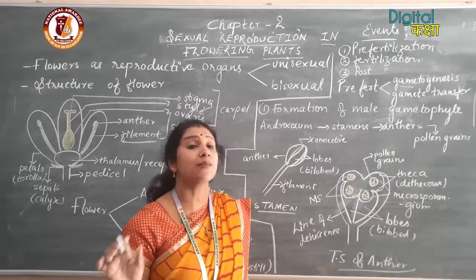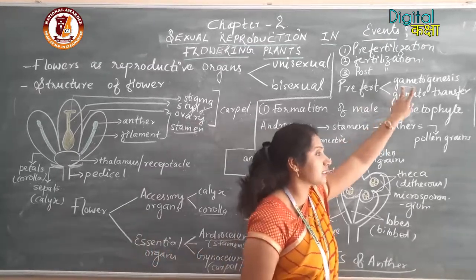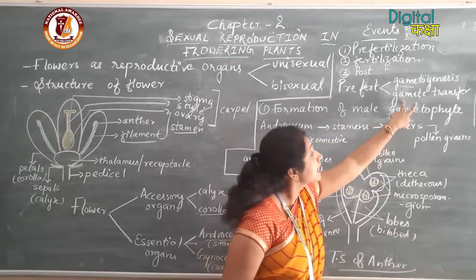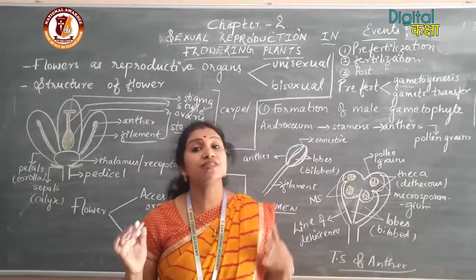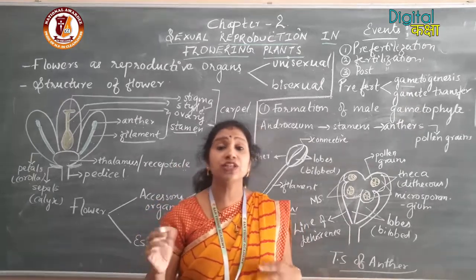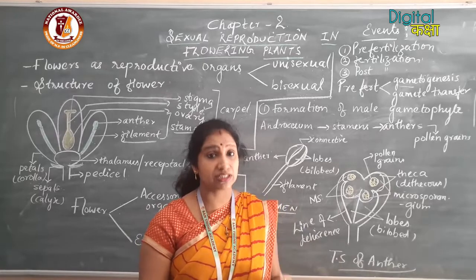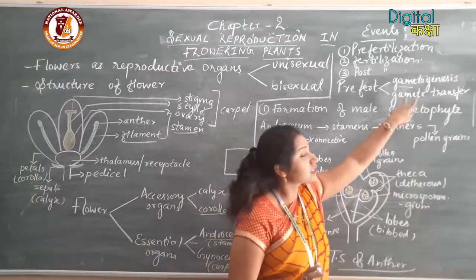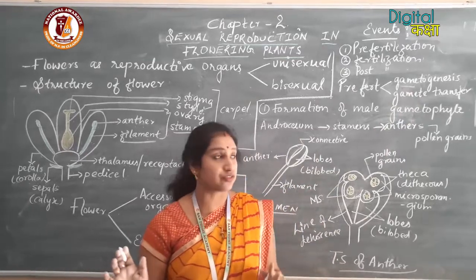So these things are covered in gametogenesis. The second event in pre-fertilization is gamete transfer. After the gametes are formed, the male gamete needs to be transferred to the female gamete for the process of fertilization. That process is called gamete transfer.